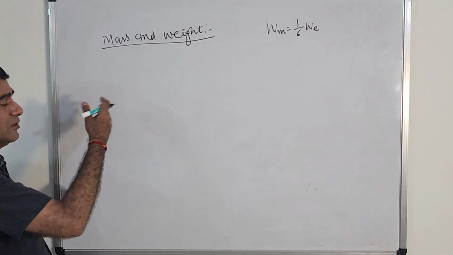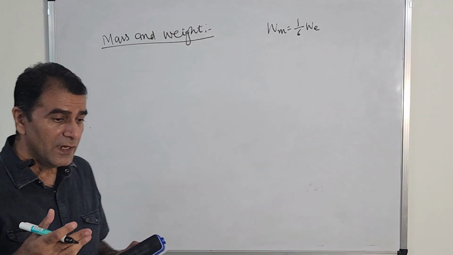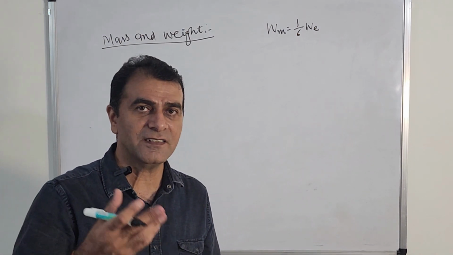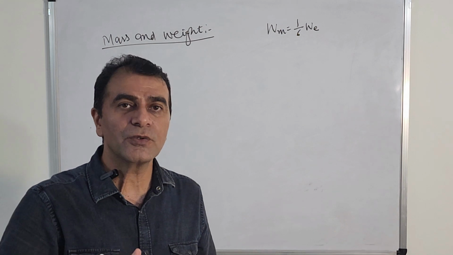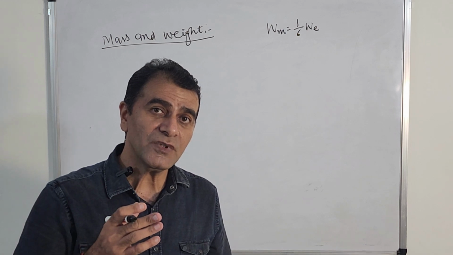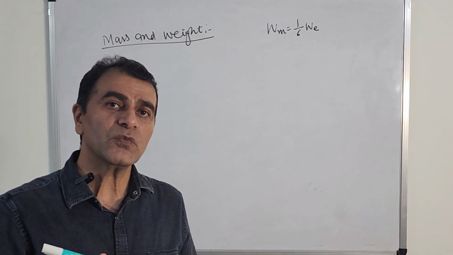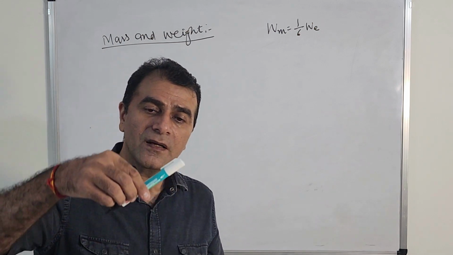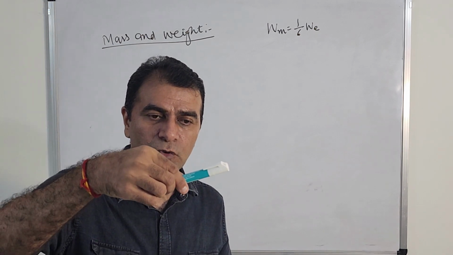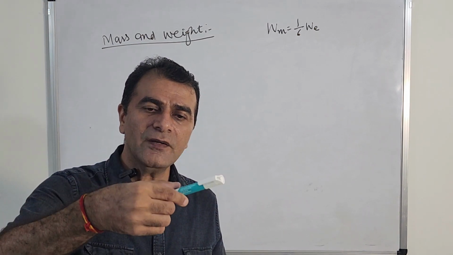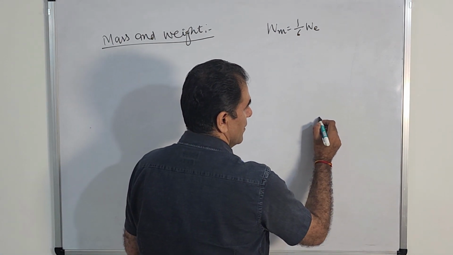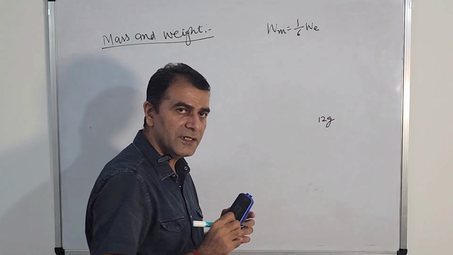Okay. So first, what is mass? When you go to moon, as in the last lecture I told you, your weight will decrease, and there will be something which will not decrease. Let us suppose I give an example. This is a pen, and we measure its weight here by putting it on a weighing machine. And if the machine shows, for example, 12 gram.